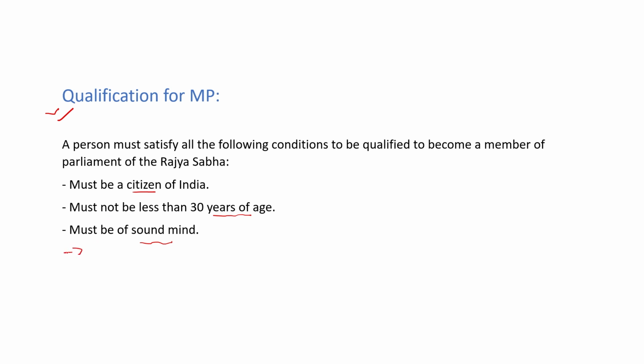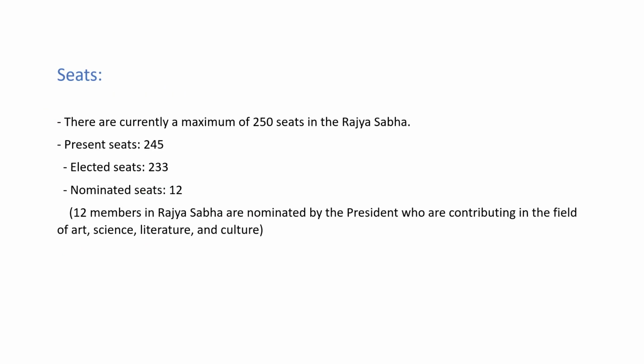And last, not found insolvent. A person must not be a bankrupt person. So if a person follows all these qualifications, then he is eligible to be a member of the Rajya Sabha. Citizen of India, age is very important. Age is 30 years. Must be of sound mind, not hold any post of profit and not found insolvent. Clear? Next is seats. Seats in Rajya Sabha.